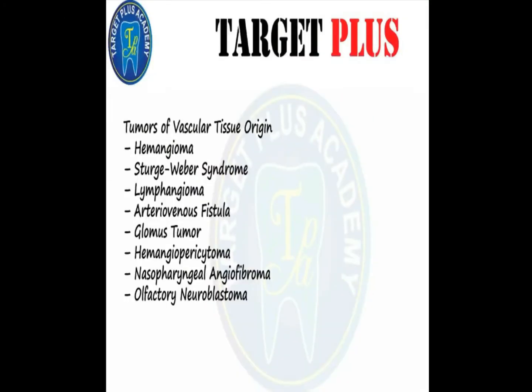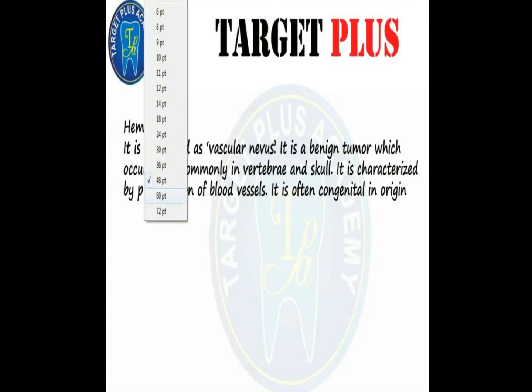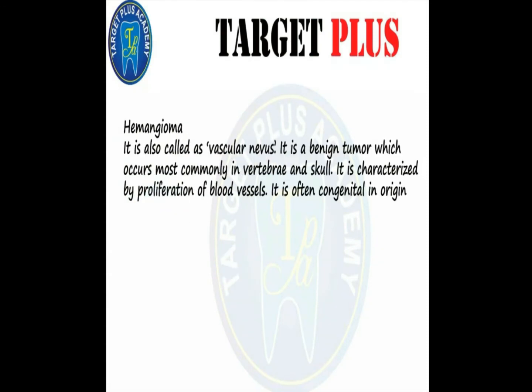Now what we are going to discuss is tumors of vascular origin. They could be hemangioma, Sturge-Weber syndrome, lymphangioma, arteriovenous fistula, glomus tumor, hemangiopericytoma, nasopharyngeal angiofibroma, or olfactory neuroblastoma. So let us discuss them one by one. The first is hemangioma. The other name of hemangioma is the vascular nevus.